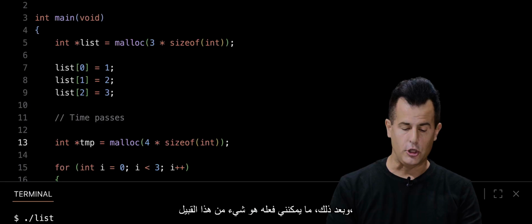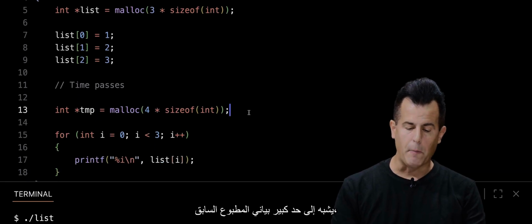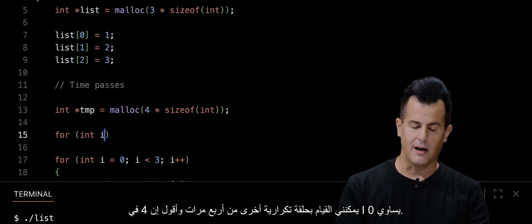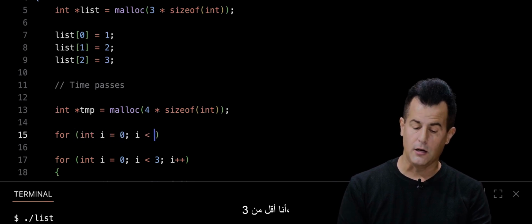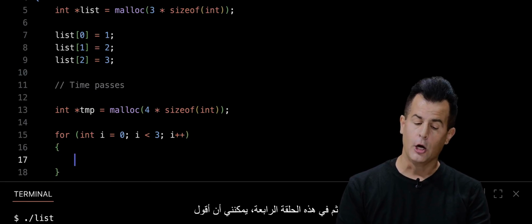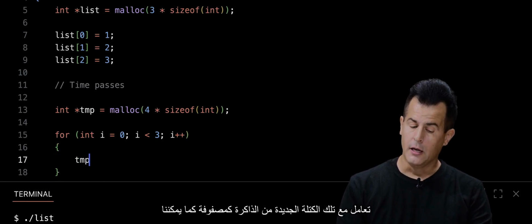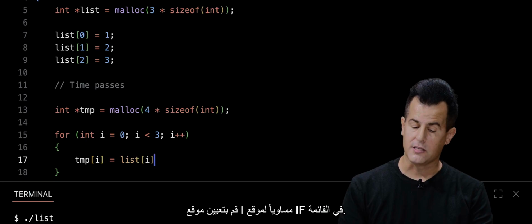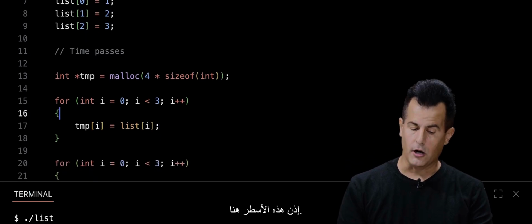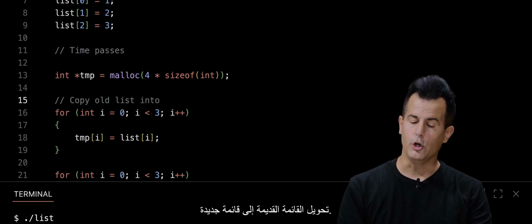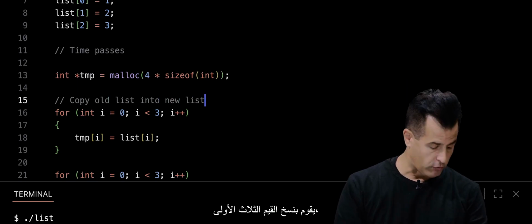And then what I could do is something like this. Much like my print statement earlier, I could do another for loop and say for int i equals 0, i is less than 3, i++, and then in this for loop, I could say, treat that new chunk of memory as an array, like we can, set the ith location equal to the ith location in list. So these lines here copy old list into new list. It copies those first 3 values.